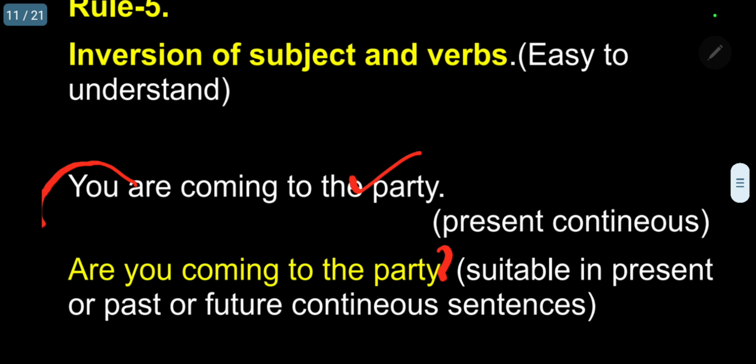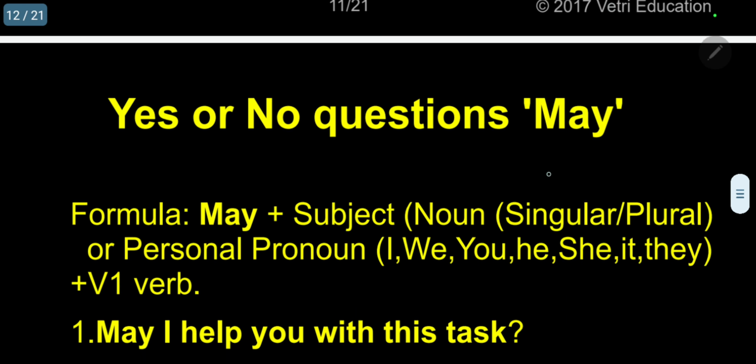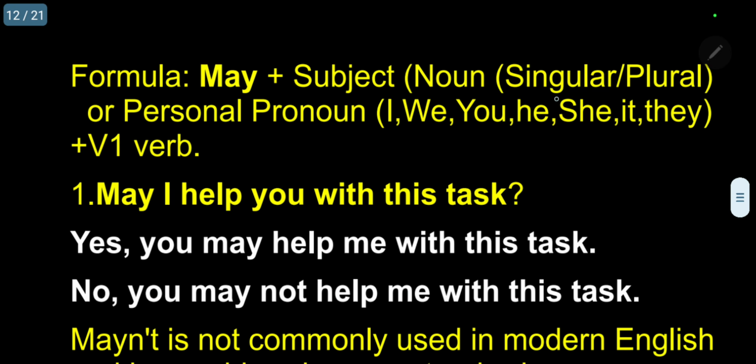So this is the inversion of subject and verb. Now, let me discuss 10 simple sentences to give a clear idea. For that, I am framing the formula. First, may. Here I am going to use may. So, may should start the sentence, then plus subject. The subject may be a noun. In the noun, it may be singular or plural. We have to use may.